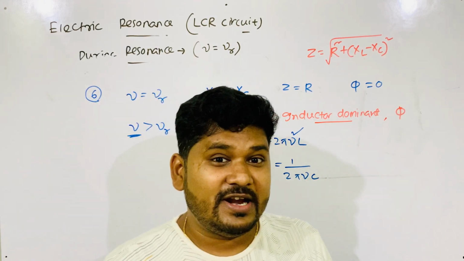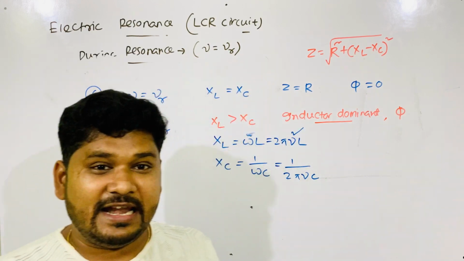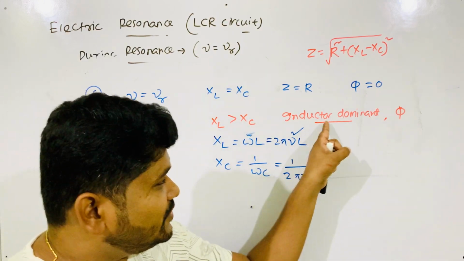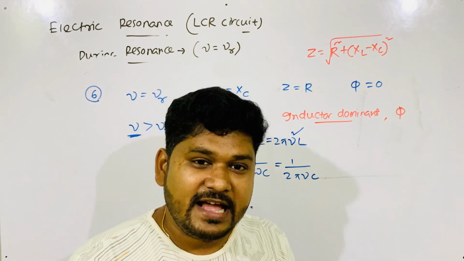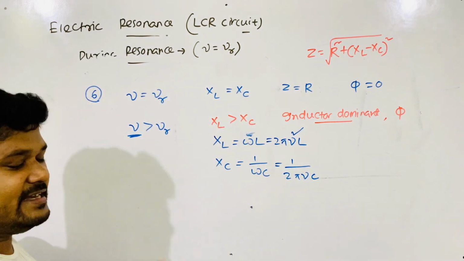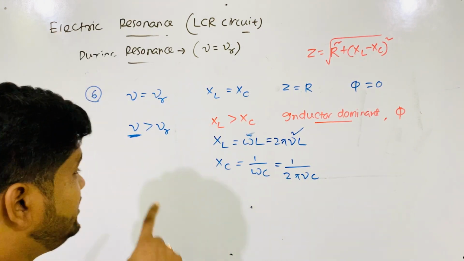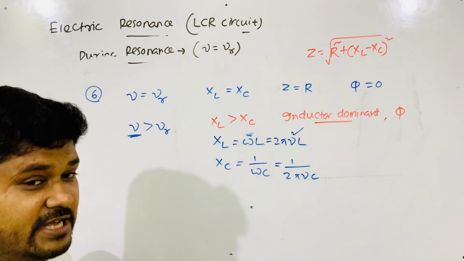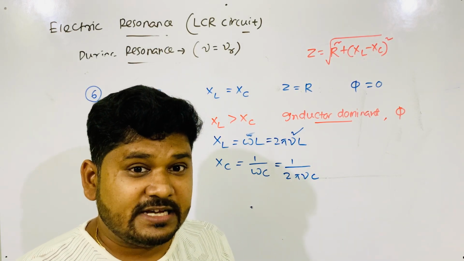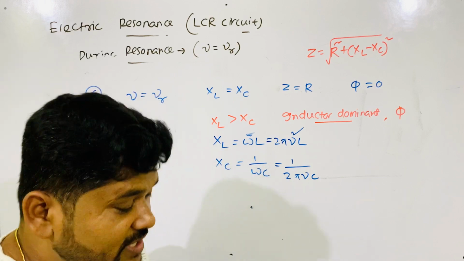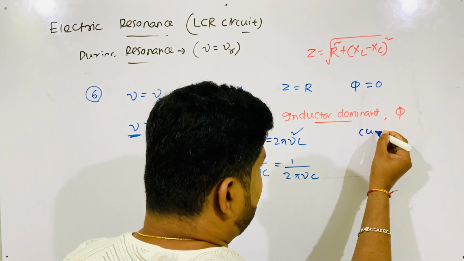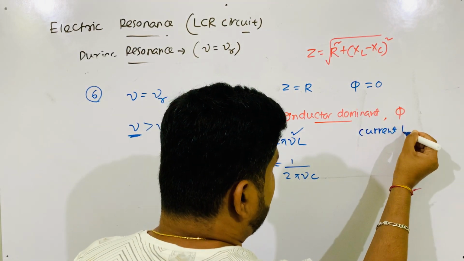So here also current lags when XL greater than XC. In exam, the question will come: if frequency is more than resonant frequency, then who lags, who leads? Then current lags. You remember, current lags.